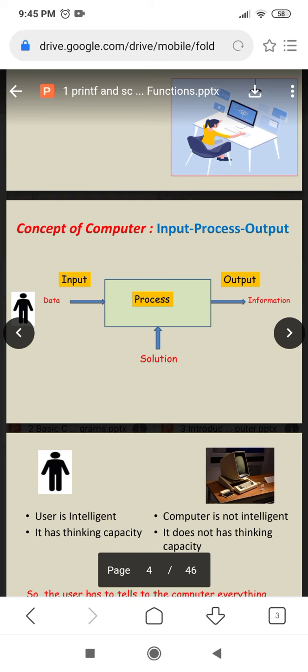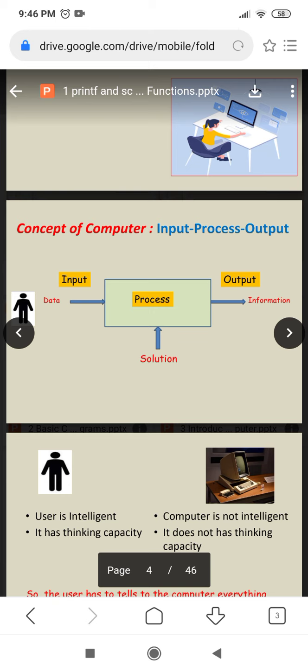By keeping these three things in our mind, we can solve any complex problem in a single second and in an easy way. So when we take the example of sum of two numbers, first we have to keep these three aspects in our mind so that we can find the sum of two numbers in an easy way.